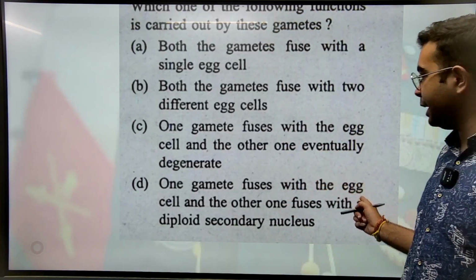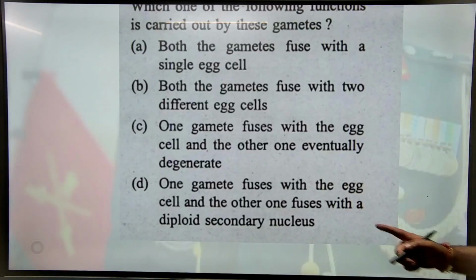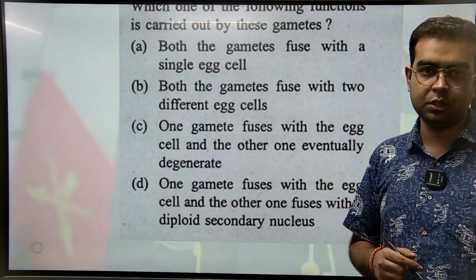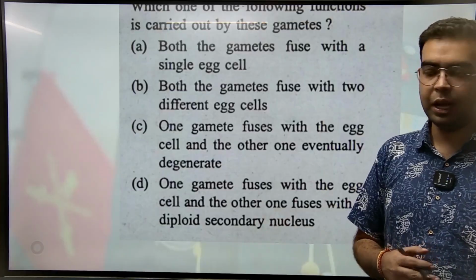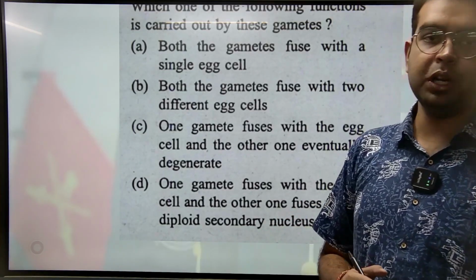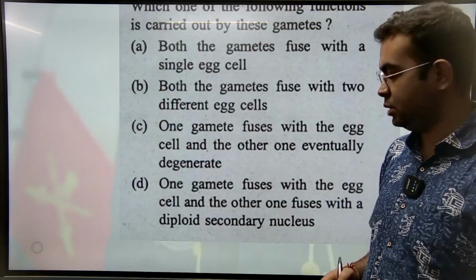एक मेल गैमेट एक के साथ जाके फ्यूज हो जाएगा. The other one will fuse with the diploid secondary nucleus. This is also called the nucellus, and it will form the triploid endosperm. The endosperm is for the nutrition of the seed.